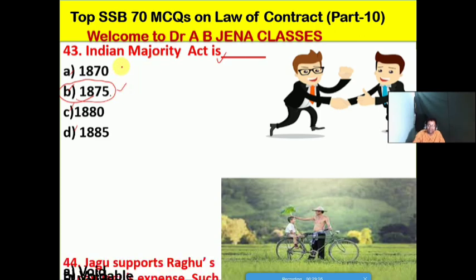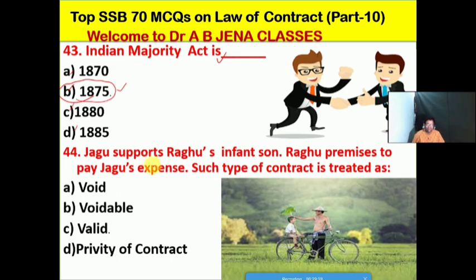1875. So next one हम देखेंगे. Jagu supports the Raghu's infant son and Raghu promises to pay the Jagu's expenses. Such types of contract is treated as क्या है, कौन सा टाइप की contract होगा. Whether it's A void, B it's the voidable contract, C it's the valid contract, D it's the privative of contract. So no doubt friends, this will be the valid contract. मतलब C is the right option for this MCQ.